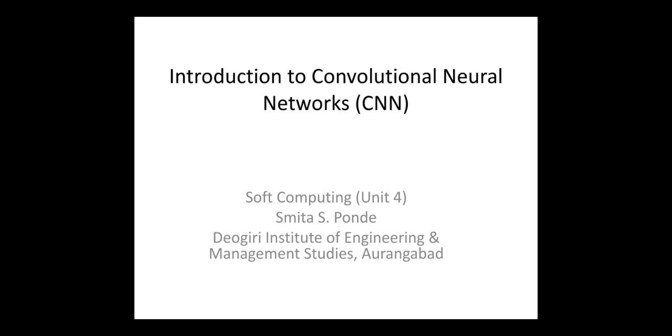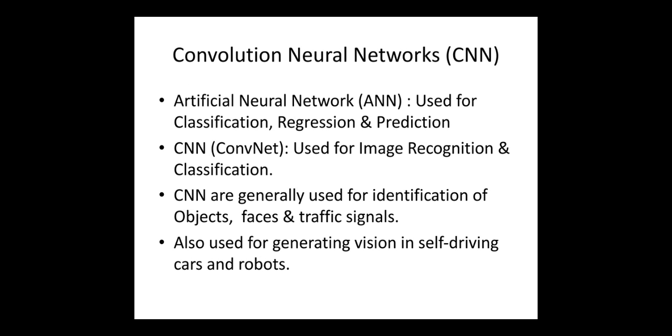Hello friends, this is the third video of Unit 4, that is Deep Learning. In this video we are going to discuss convolutional neural network, that is CNN. There are two types of networks, convolutional neural network and artificial neural network.